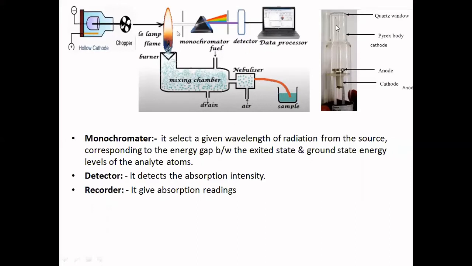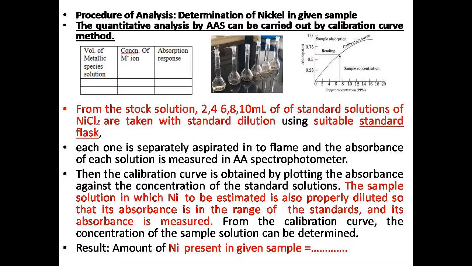This is the diagram of the hollow cathode lamp. This is the cathode and this is the anode here. This is the Pyrex body, Pyrex glass material, and the quartz window. It is tilted here and shown. So like this the instrumentation goes.